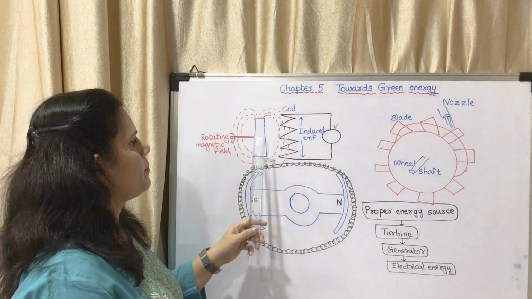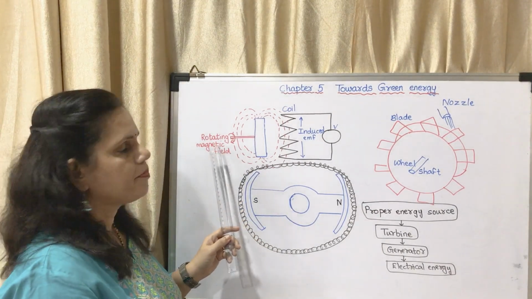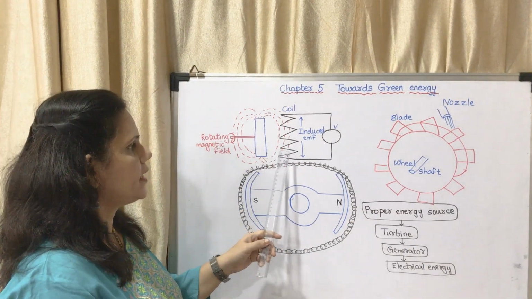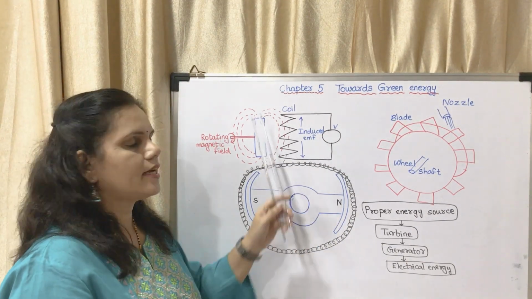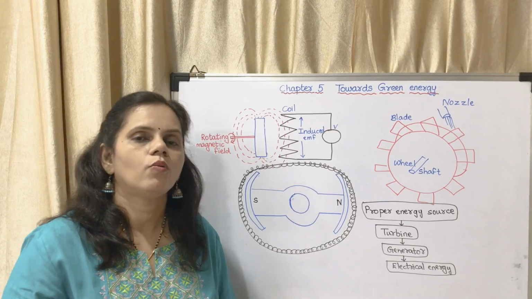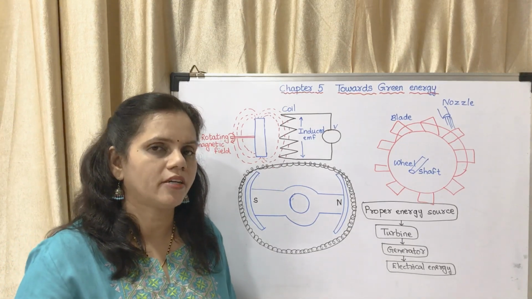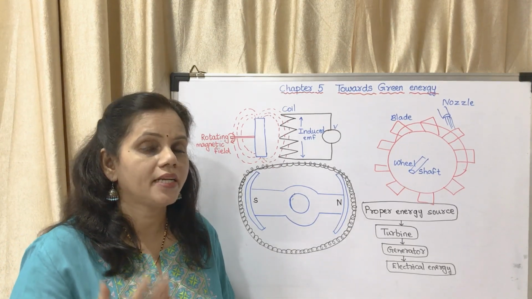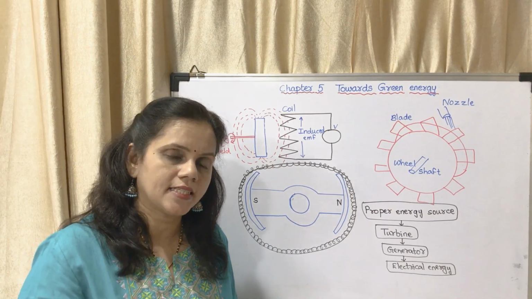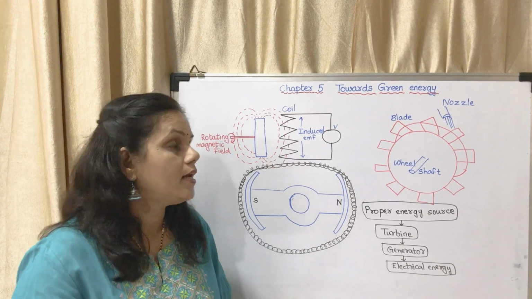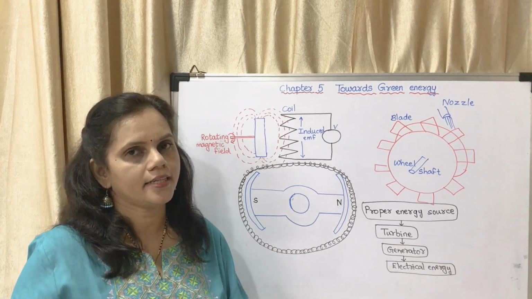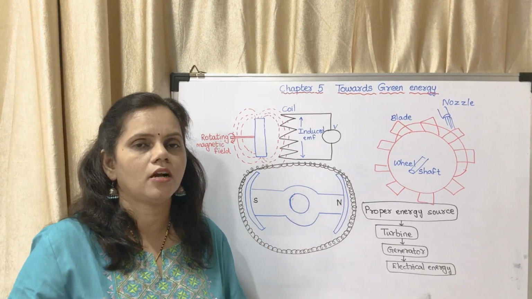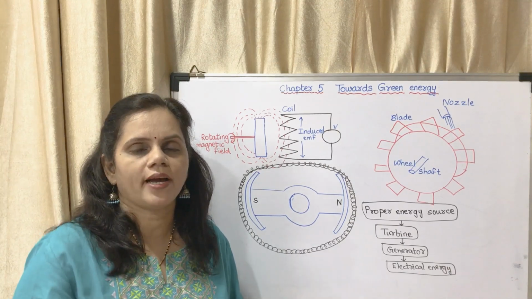So here there is a magnetic field which is rotating. When this is rotating, the electrons in this will start moving and the electricity is generated. What is electricity? It is movement of electrons. I repeat, I had told you this in the other chapter also in paper 1, that these electrons in this are just sitting idly. Okay, they are not doing anything, they are just vibrating.